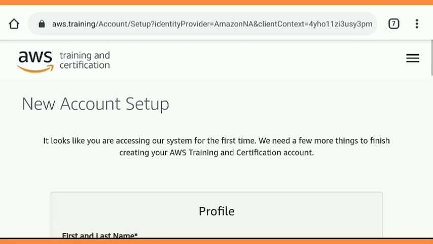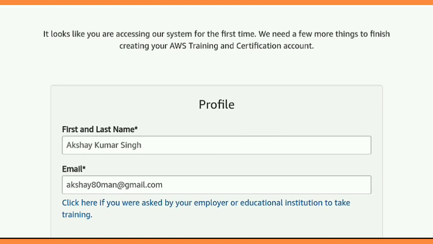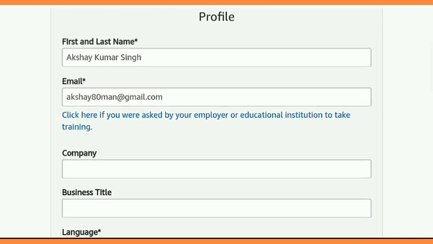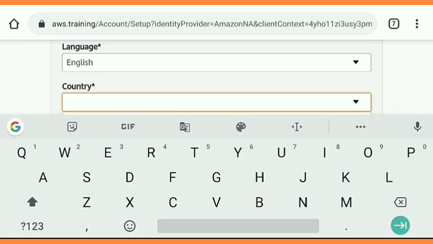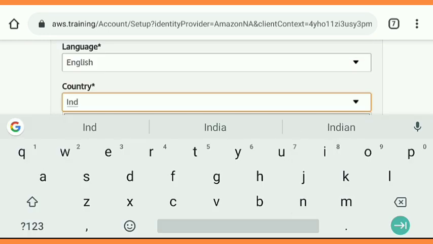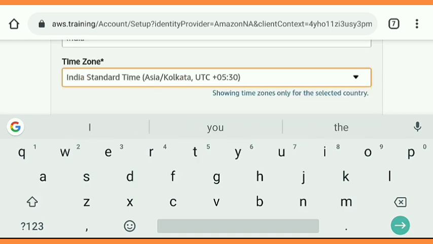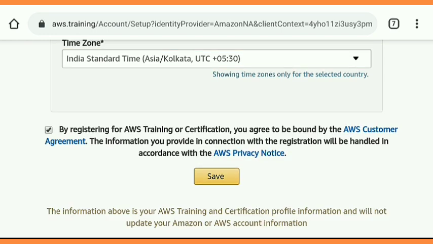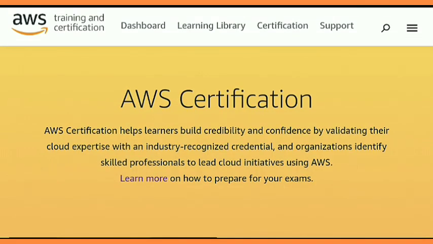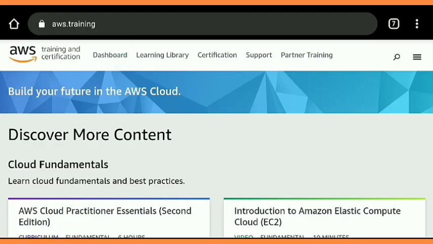complete your profile. If you don't get this tab, you can find it by clicking on the top right corner, and here you need to choose your language and country. This is very much required for your certificate. If you don't complete your profile, then you don't get any certificate from here. So it is necessary to complete your profile, and when you complete it, you directly reach this platform, AWS Certification. Now click on dashboard to get all the courses.